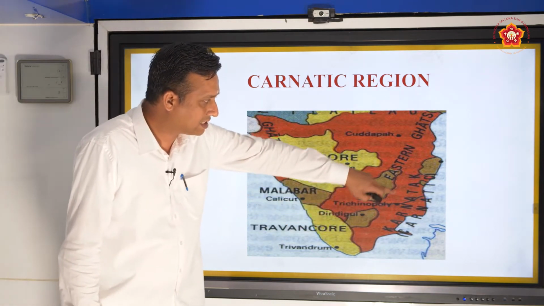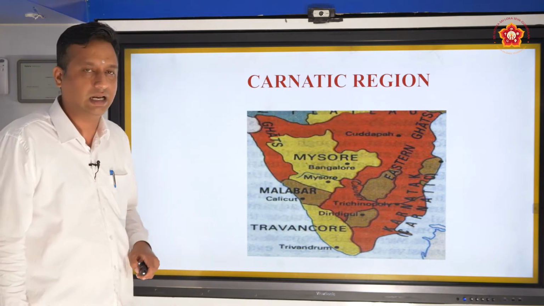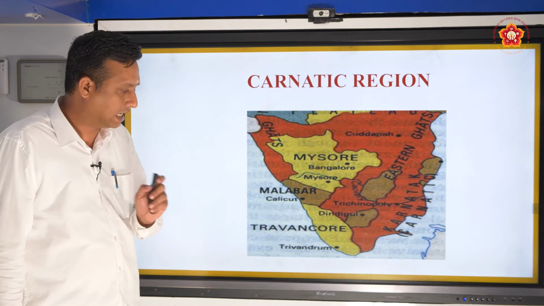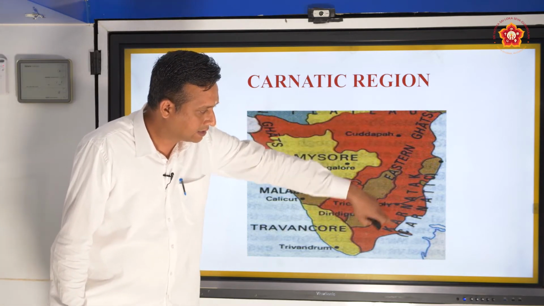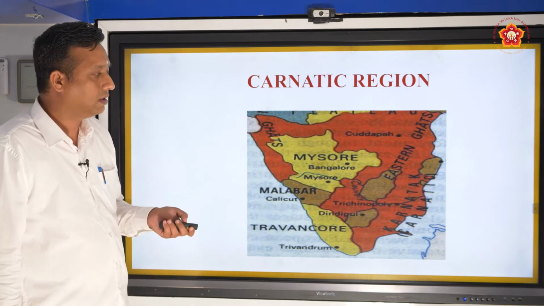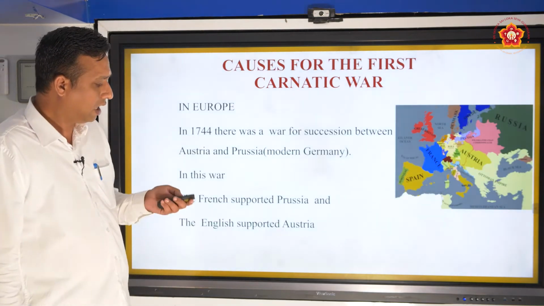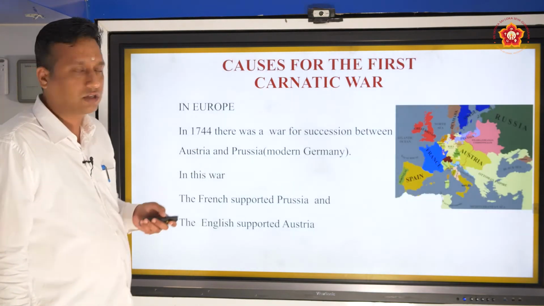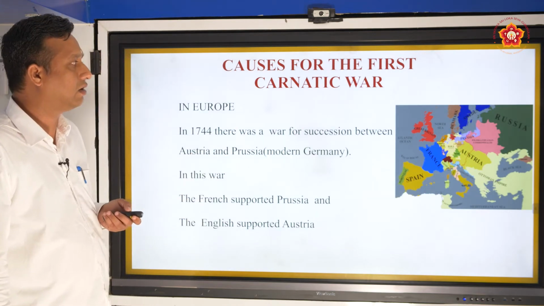So this eastern coast of Tamil Nadu is called the Carnatic region. So don't confuse it with Karnataka. It is called the Carnatic region. So here, this eastern part, the eastern coast of Tamil Nadu. The capital of Carnatic was Arcot. Now, the war started; various reasons made this Carnatic War take place.